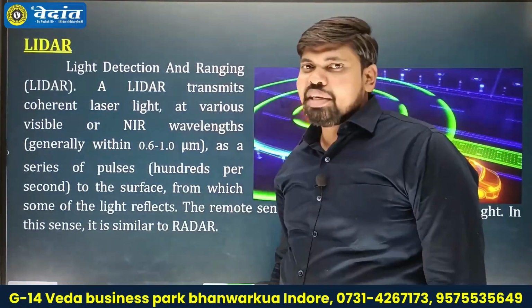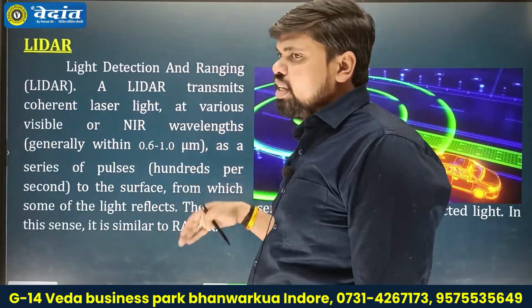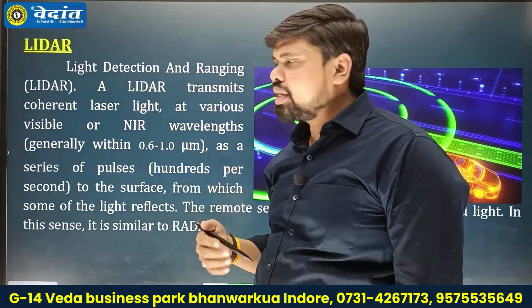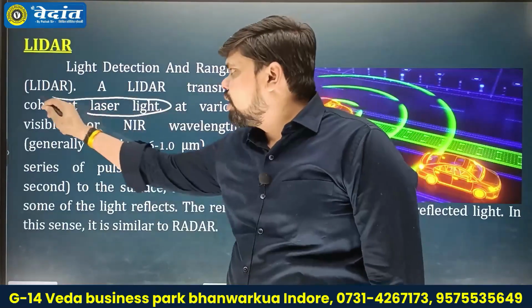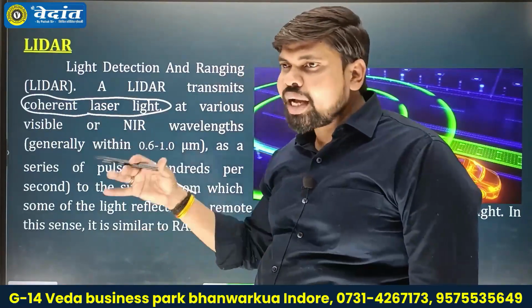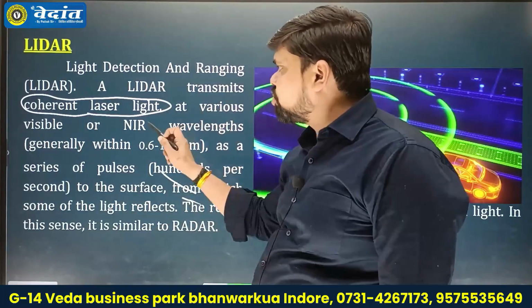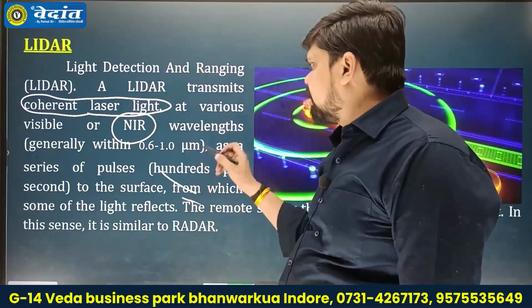The last is LiDAR. LiDAR means light detection and ranging. LiDAR is a part of the visual spectrum in the electromagnetic spectrum, and it uses coherent laser light as a signal to acquire data from any object or phenomenon at various visual wavelengths, or also uses near infrared to collect the data.